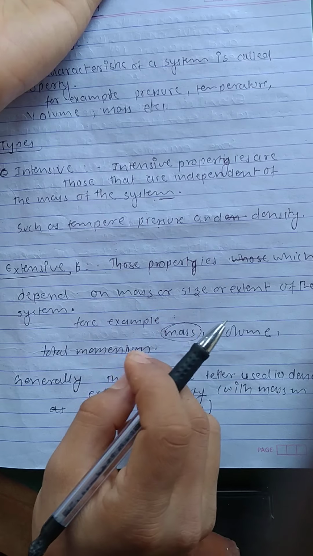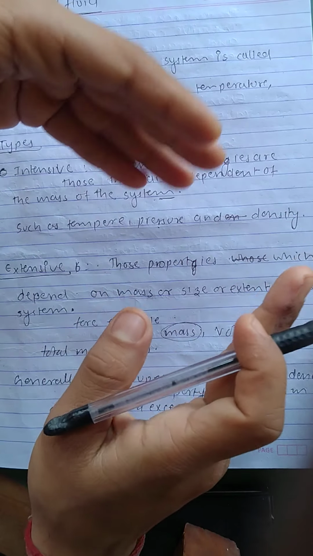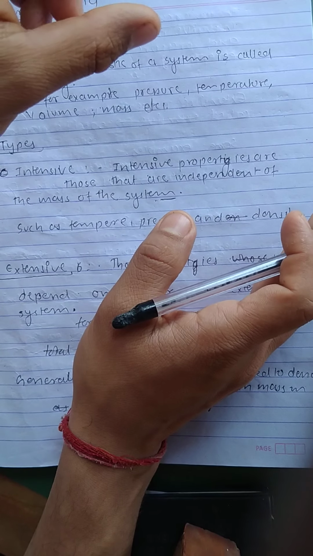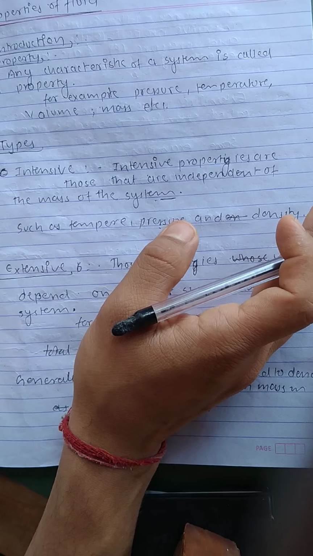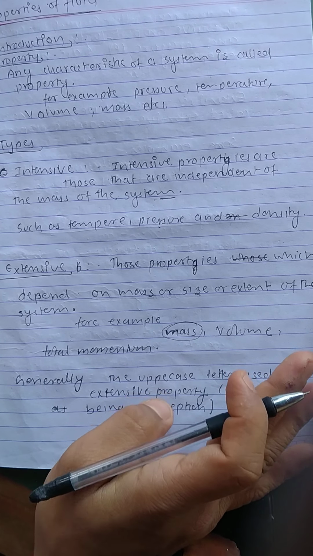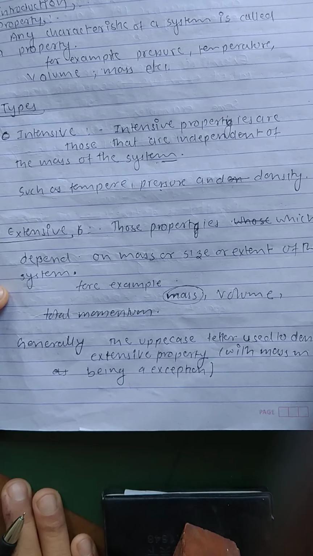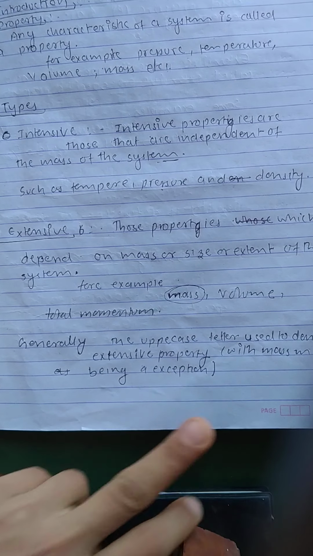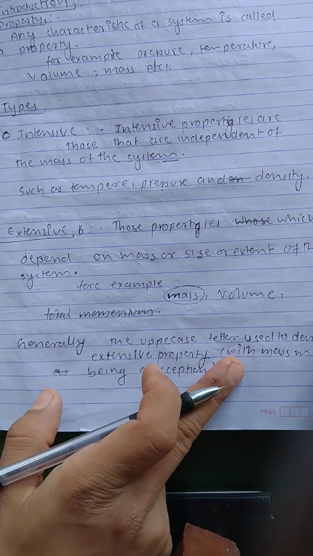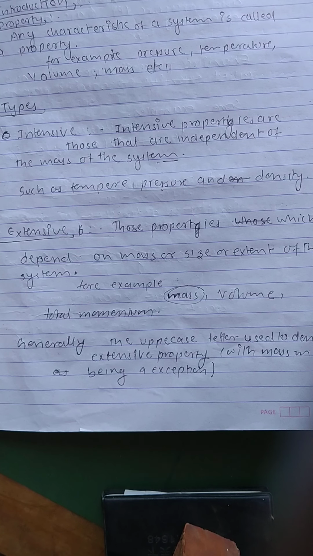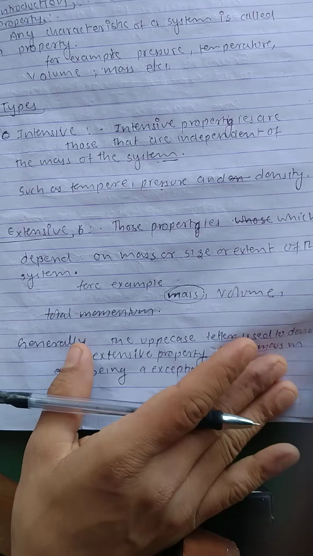So these properties do not depend on mass; these properties are intensive properties. Now what about the mass? A full glass of water has greater mass than the half, so mass is an extensive property. Generally, the uppercase letter is used to denote extensive properties, with mass m being the exception. Mass is the exception; all other extensive properties are represented in uppercase.